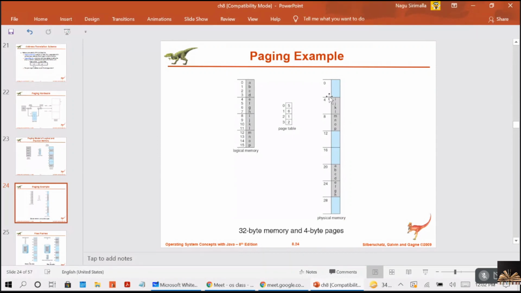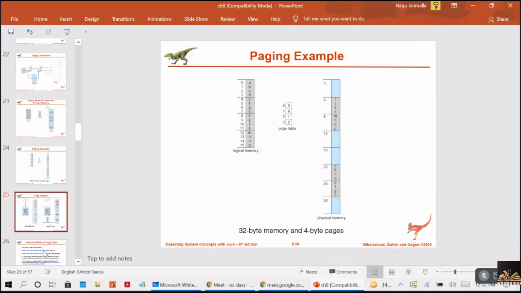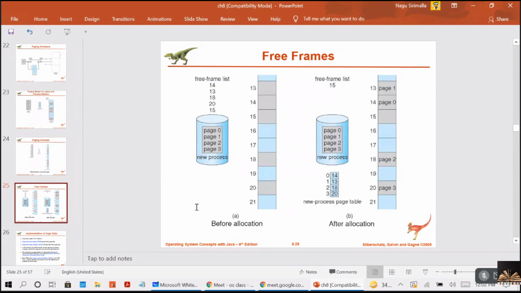So from this point, the 4 contiguous bytes. Ikkada frame size, page size same kadamma. Here he was given the example with the 4 bytes page size. And here it will have the list. What are the frames that are available? The free frames list will be available.